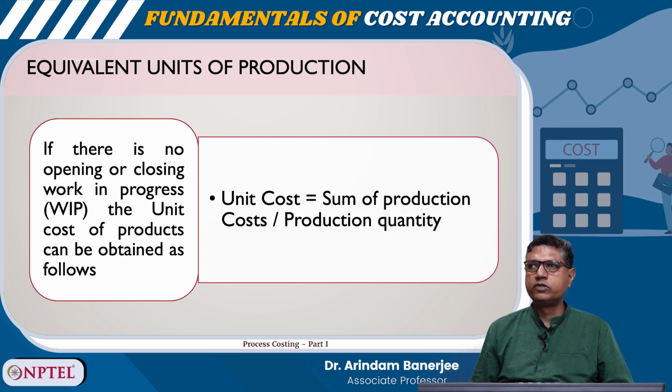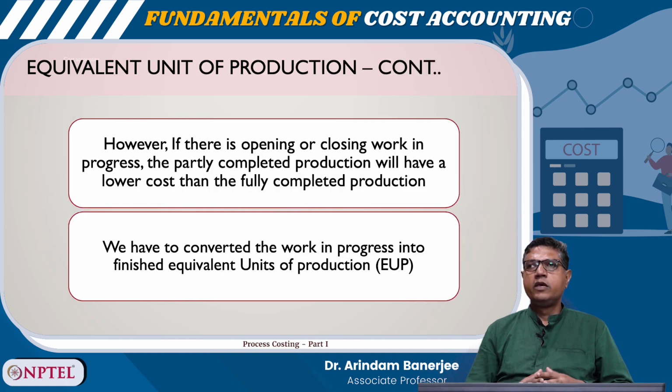Unit cost is equal to sum of production cost divided by production quantity. Equivalent unit of production, however, applies if there is an opening or closing work in progress. The partly completed production will have a lower cost than the fully completed production. We have to convert the work in progress into finished equivalent units of production.